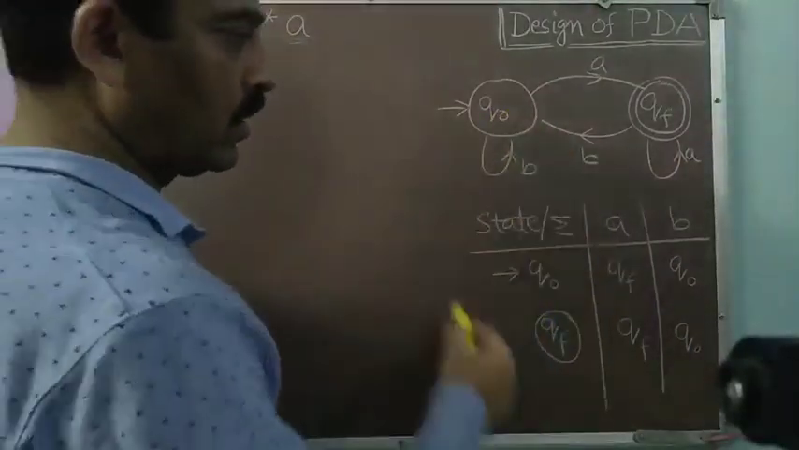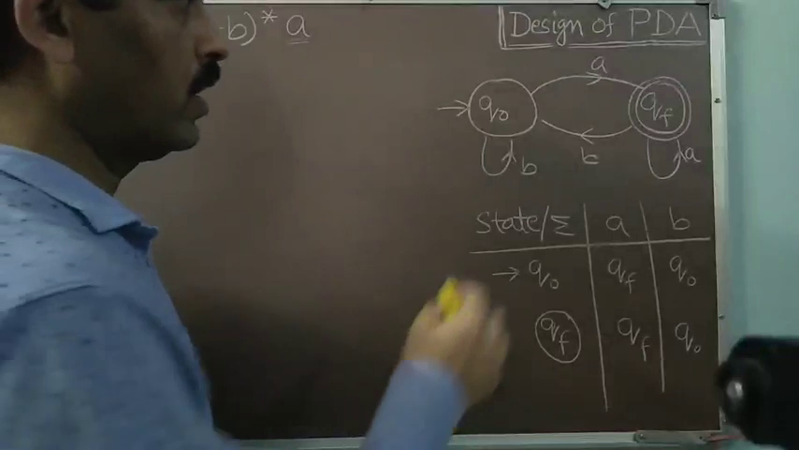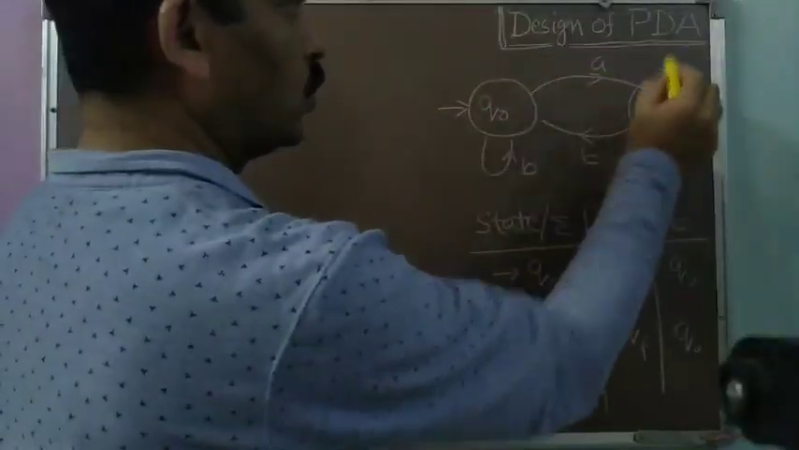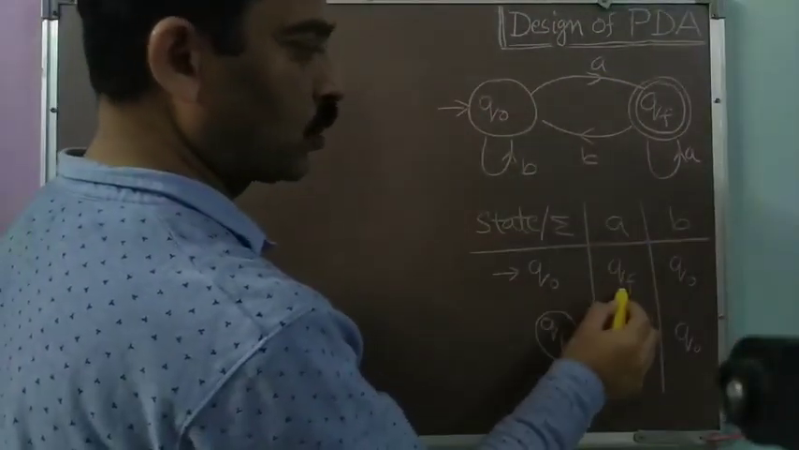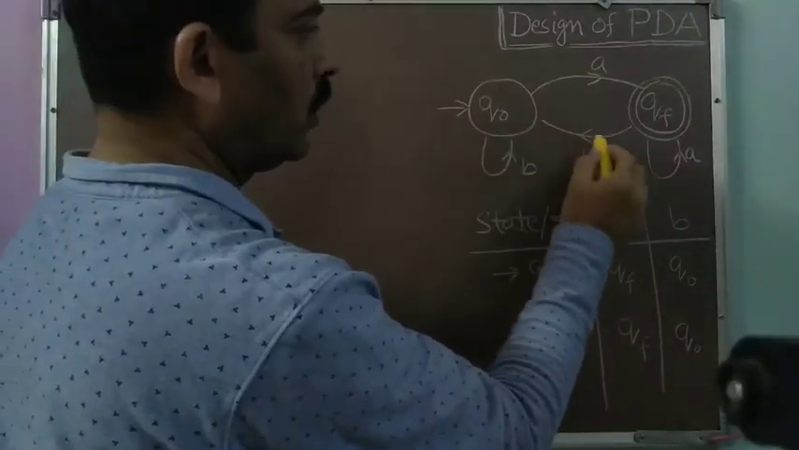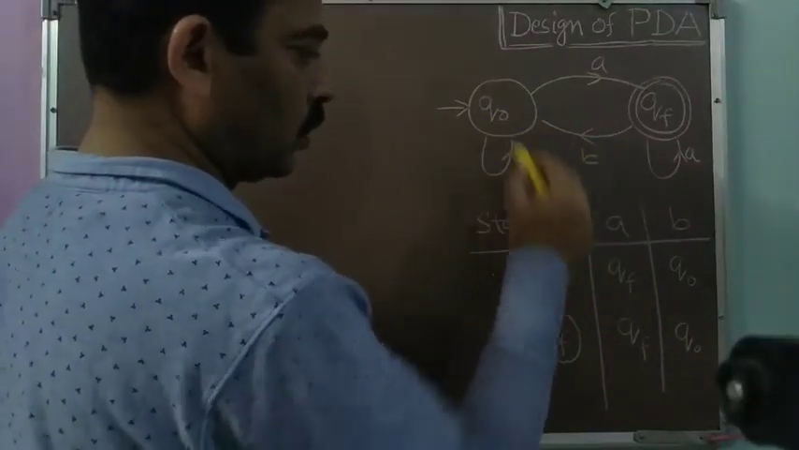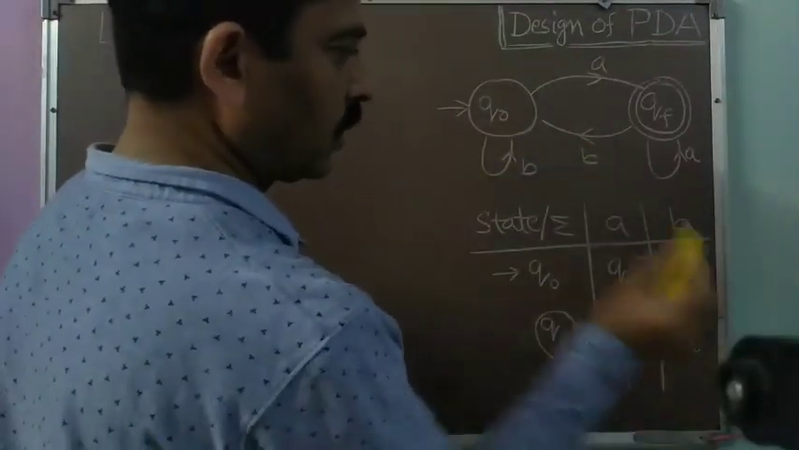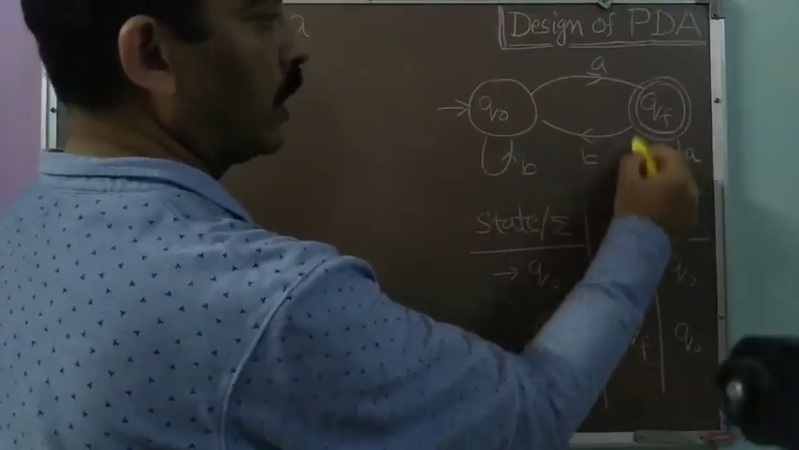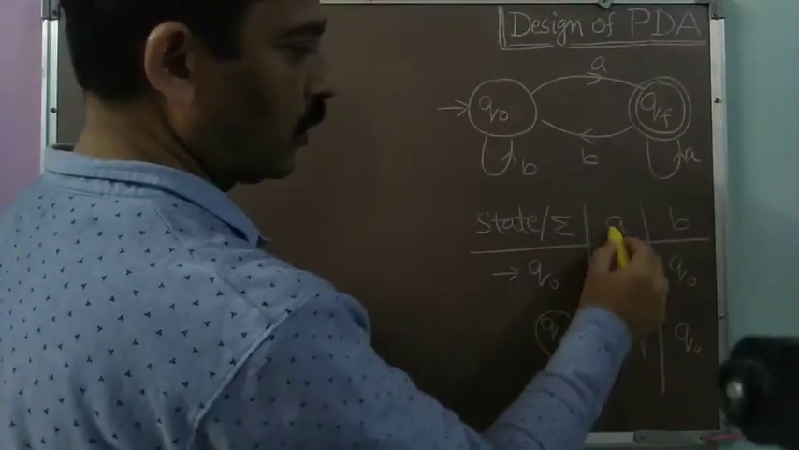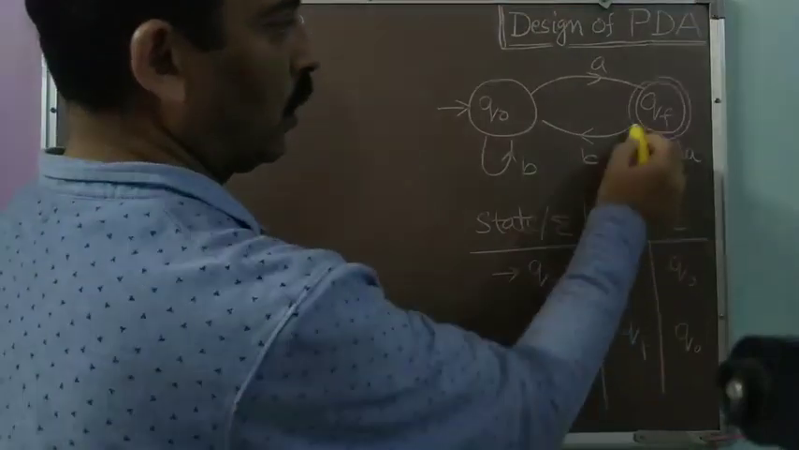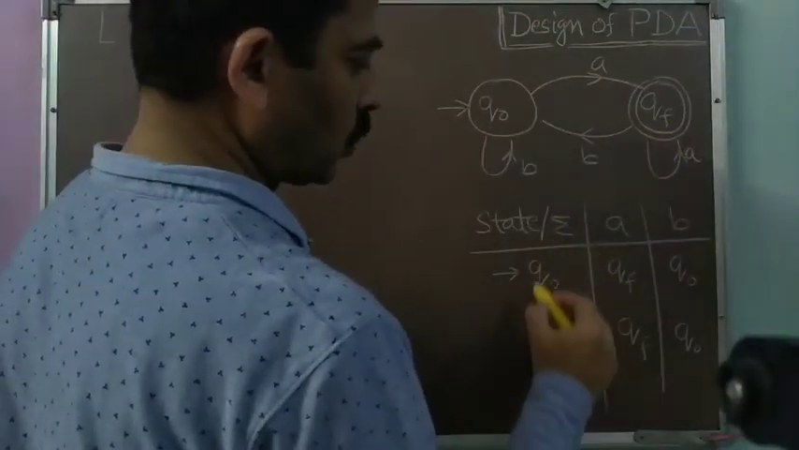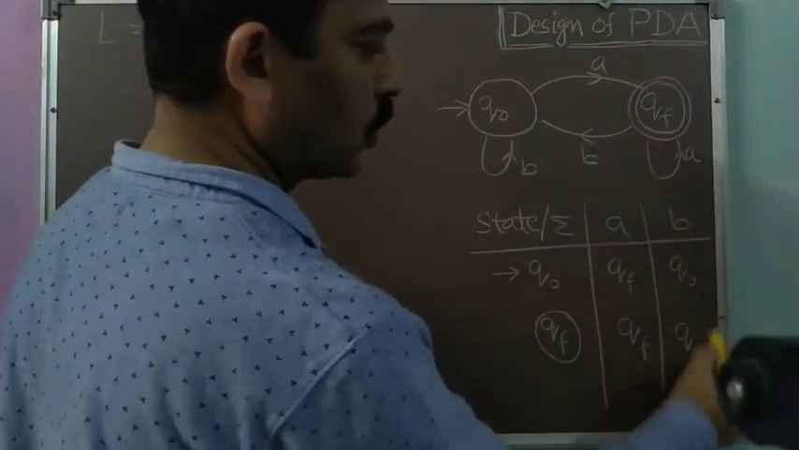This FA can easily be converted to the state table. So Q0 on A moves to QF. Q0 on B remains at Q0. Similarly, QF on A remains at QF. QF on B moves to Q0.